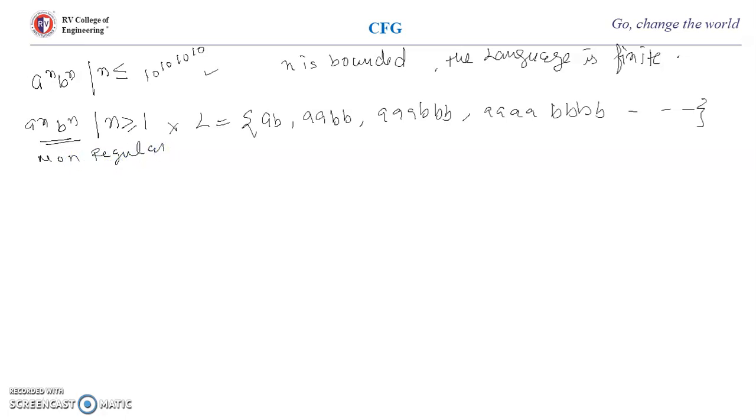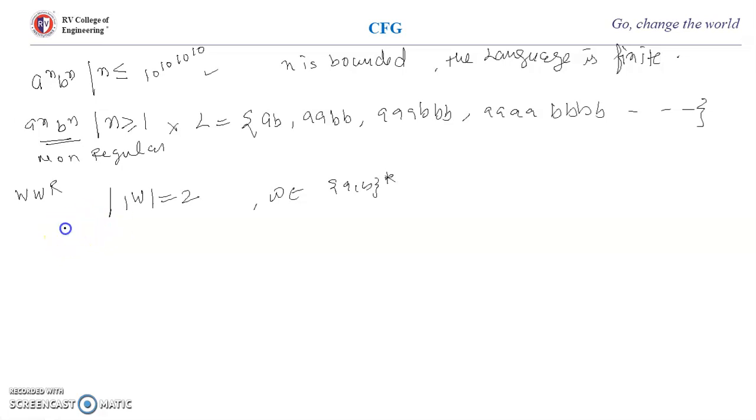Now if I say we have WWR, where mod of W is equal to 2 and W belongs to (a,b) star, the meaning is W is a string made up of any combination of a and b. And here we are saying the mod of W is equal to 2.